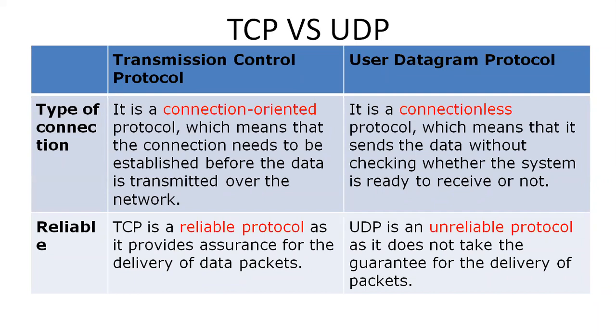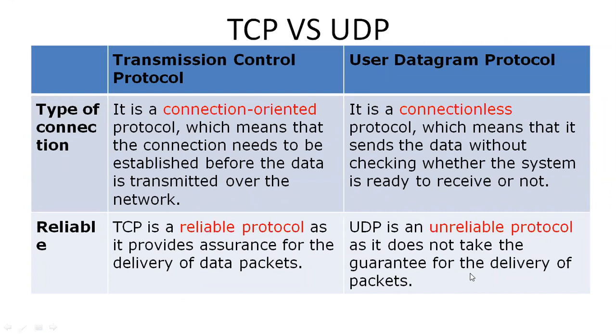And then reliability. Coming to reliability, TCP is a reliable protocol. Why is it a reliable protocol? It provides an assurance for delivery of packets. There is a connection establishment, in the sense that the server and client establish the connection. That means there is a guarantee that the particular packet is delivered to the particular destination. That's why it is a reliable protocol.